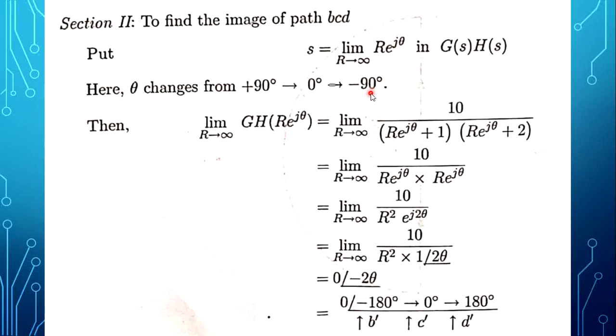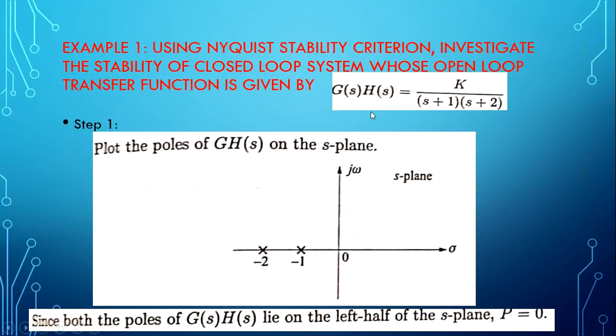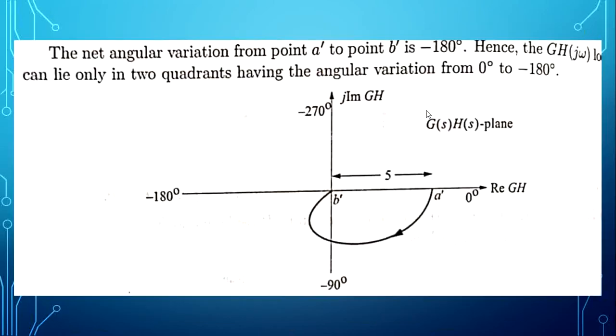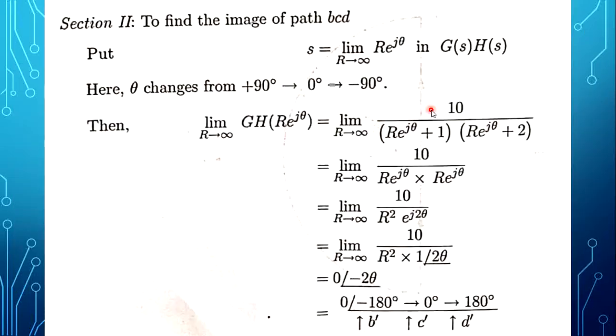Now here, the given transfer function is k divided by s plus 1 into s plus 2. K value we have taken as 1 and then we are completing the next plot. Now for the second section, the s value should be replaced by r into e to the power j theta. That is what is done here.